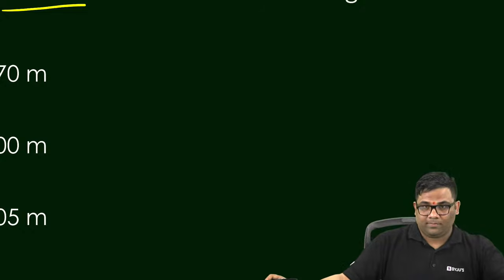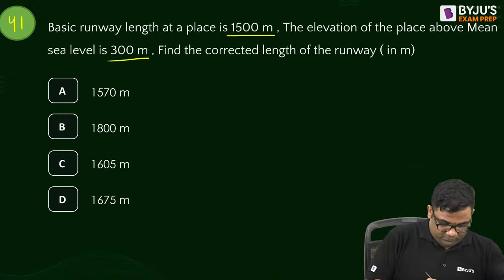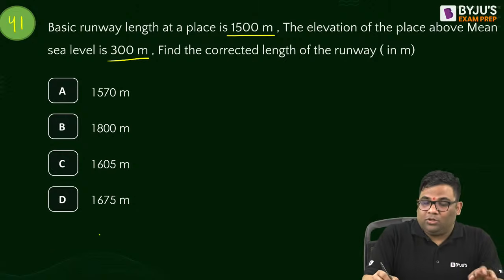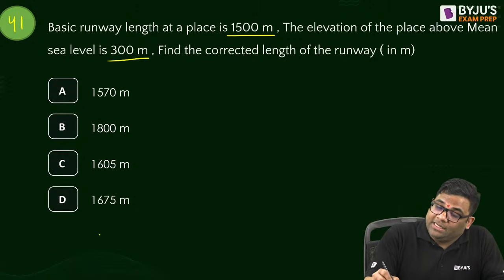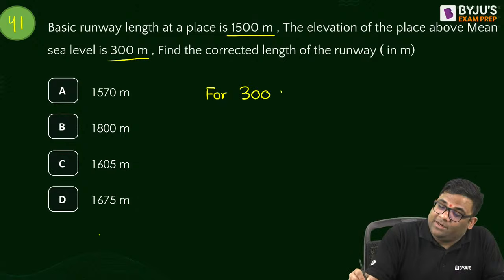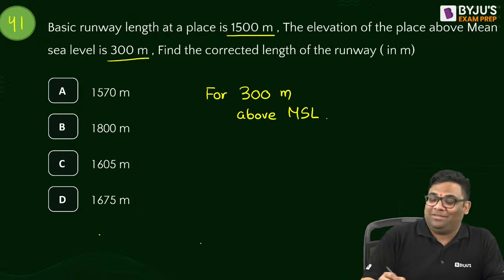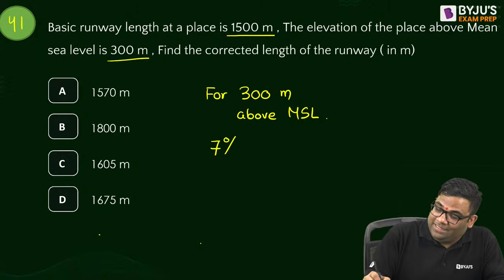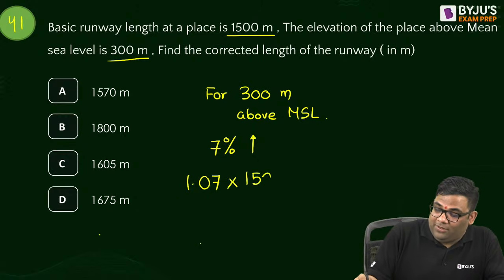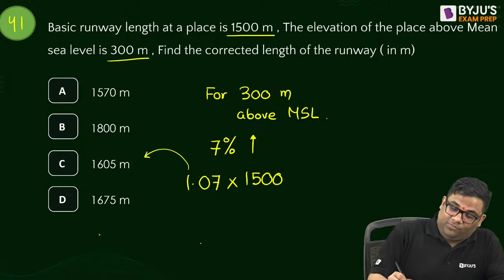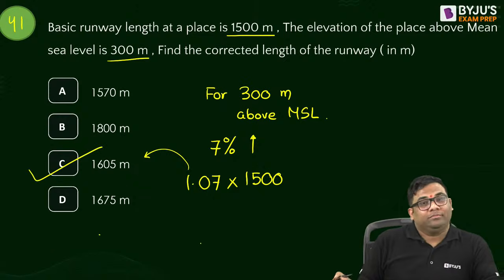So how much is the elevation correction? It is for 300 meter. For 300 meter above MSL, it is 7%. So 7% increase. I can say 1.07 of the 1500, which gives how much? 1605. Straightforward question.